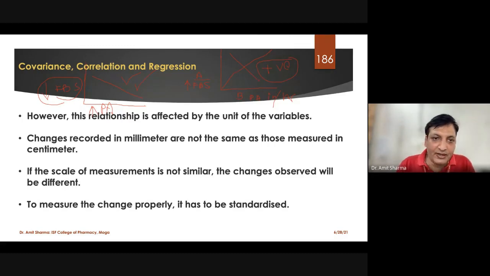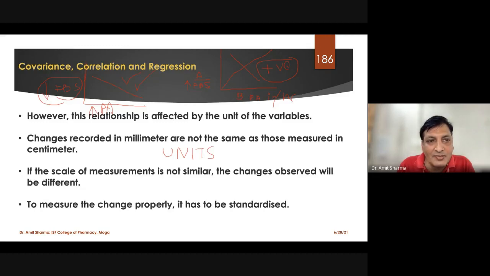So while correlating two different variables, and whenever we are applying a test for correlation or a test for regression, what are the things we have to keep in mind? The first thing is that both the variables should have similar units.